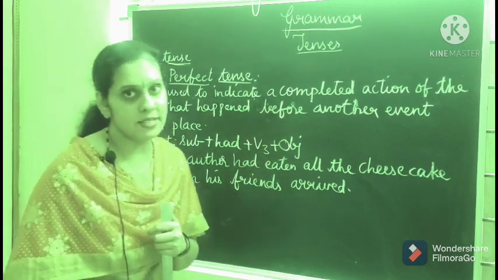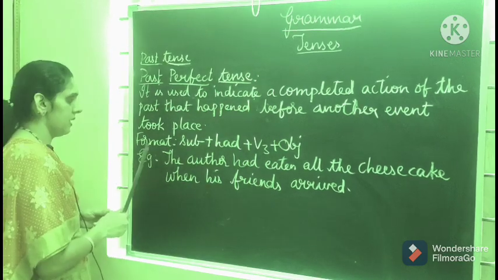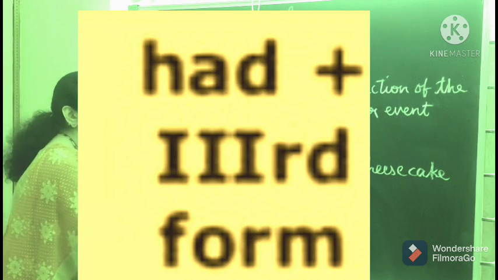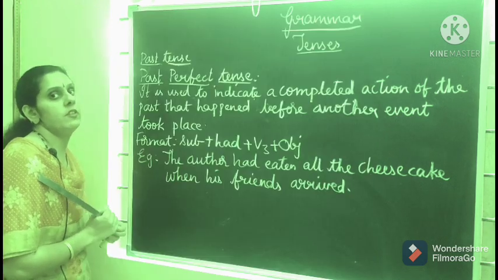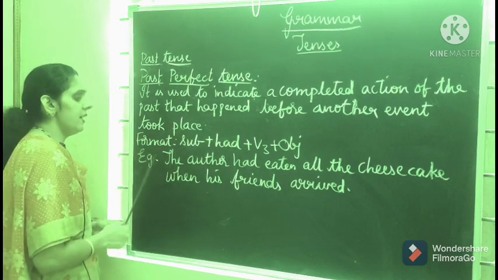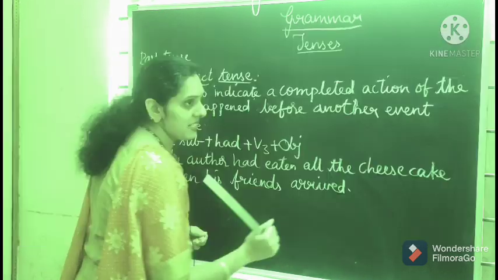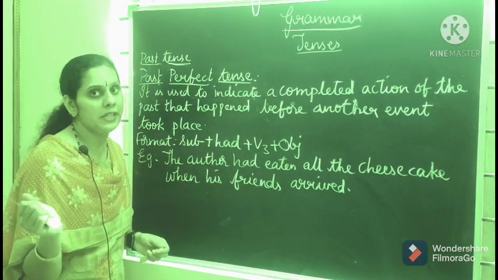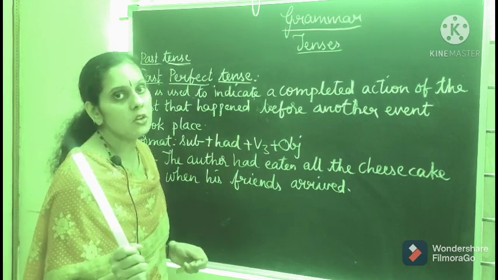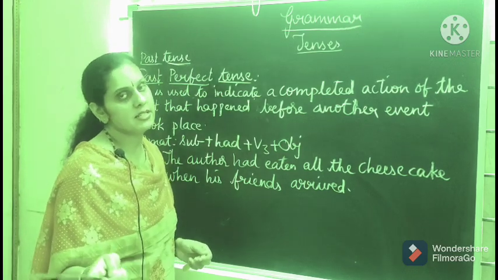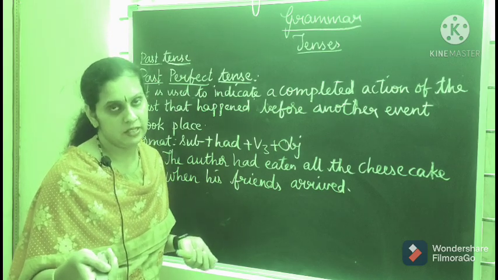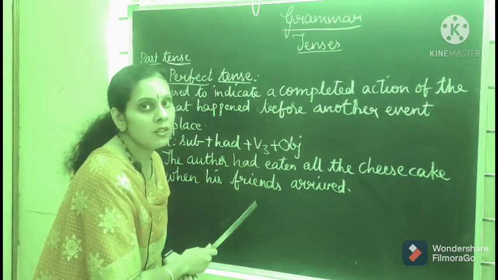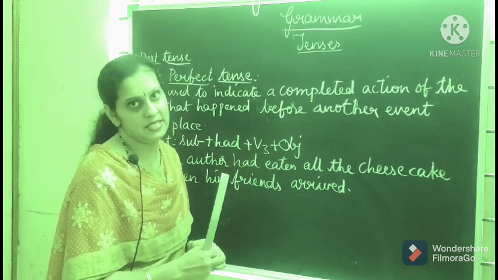Here we use one clause in past perfect tense. Okay, let me tell the format first. Here you will get subject plus had plus V3 plus object. V3 means the third form of the verb, that is the past participle. See the example: the author had eaten all the cheesecake when his friends arrived. So when his friends arrived, there was no cheesecake left. Who had eaten all the cheesecake? The author had eaten all the cheesecake. So no cheesecake was left there. This action had already been completed when the other action took place. So we use past perfect tense for such cases.